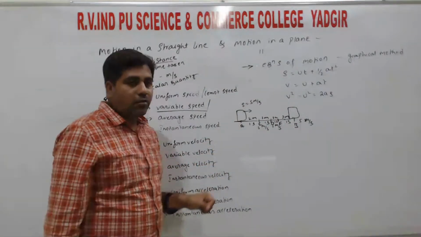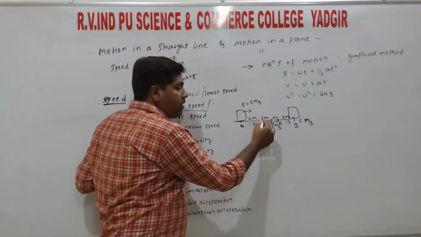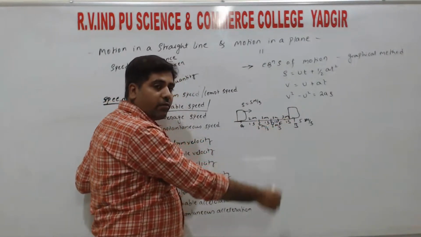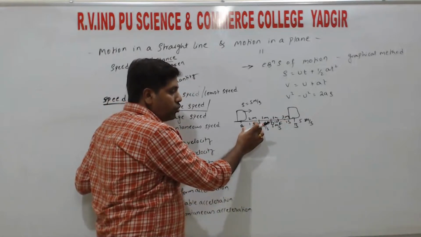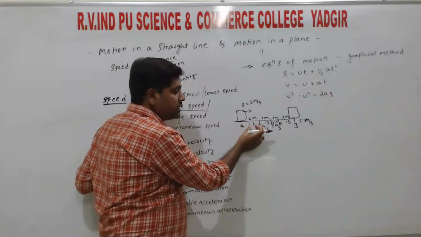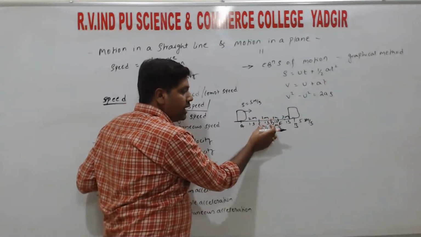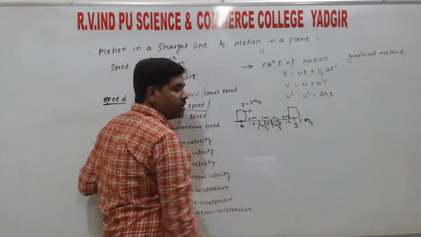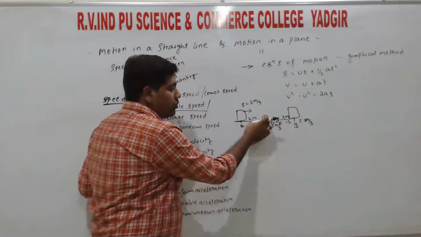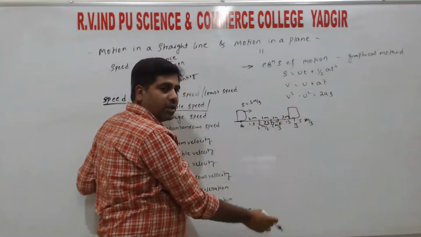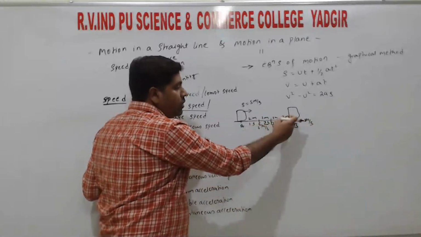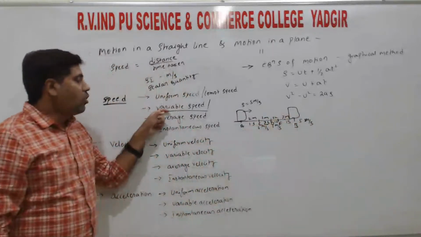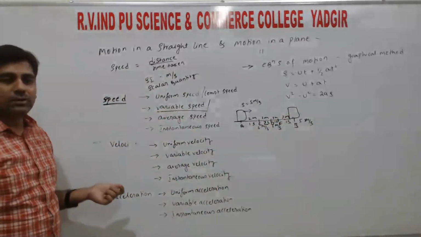The other way we can define it is, it covers equal distances in unequal intervals of time. So unequal interval of time means, the time taken to reach from A to C is 1 second. The same distance it covers from C to D is 2 seconds, right? So the distance is the same, but the time taken changes. So each time the time varies, then we call that variable speed.